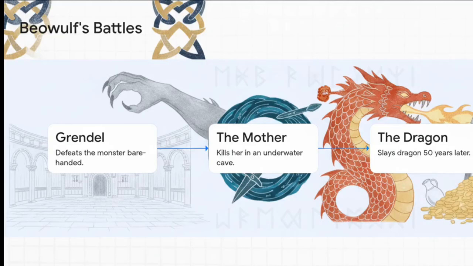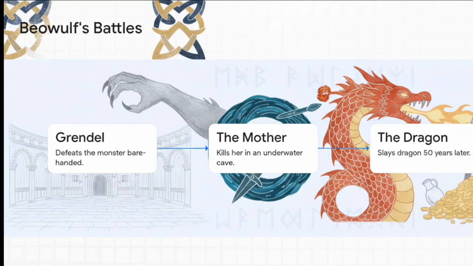The narrative of Beowulf is a total action-packed blockbuster. In the first half, our hero travels to Denmark and literally defeats the terrifying monster Grendel barehanded. He rips the monster's arm off just to save King Hrothgar's hall. Then, when Grendel's vengeful mother attacks in retaliation, Beowulf tracks her down and fights her in a supernatural underwater cave.